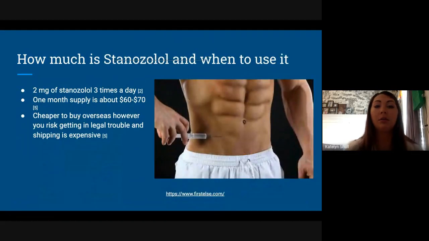So, you're supposed to inject 2 milligrams of stanozolol 3 times a day, usually with meals, and then a 1 month supply is about $60 to $70. However, it's cheaper to buy overseas, but you risk getting in legal trouble and shipping is more expensive.